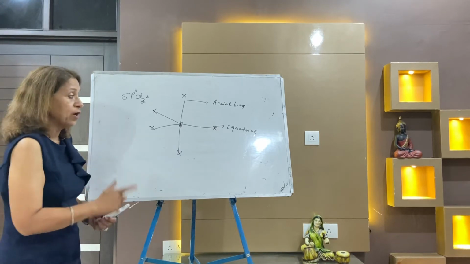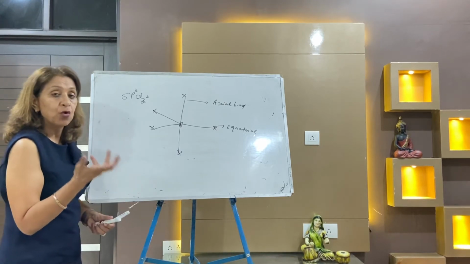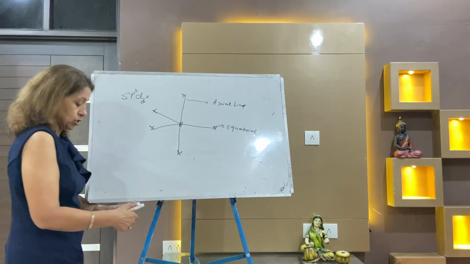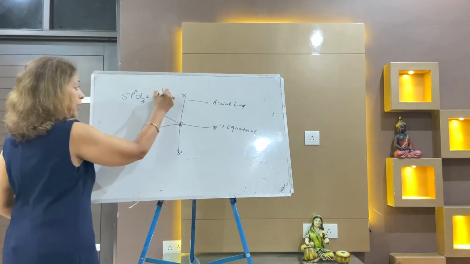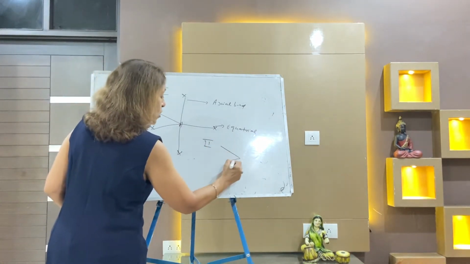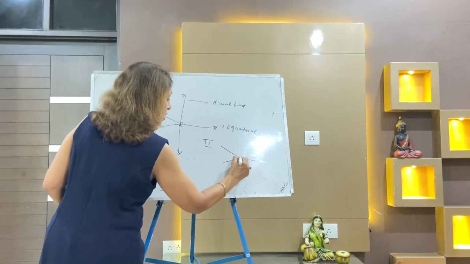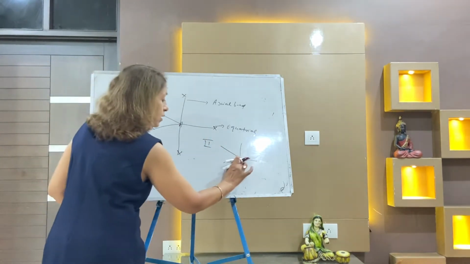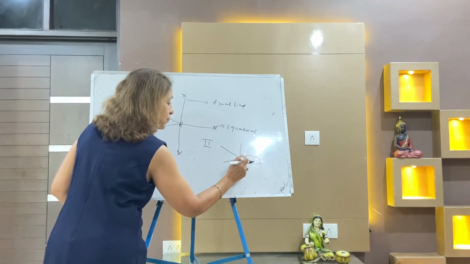If there is one lone pair, the lone pair will go not at axial but at equatorial positions. Make another structure, write down one, another second. If there is a trigonal bipyramidal with one lone pair, you will make the lone pair here.